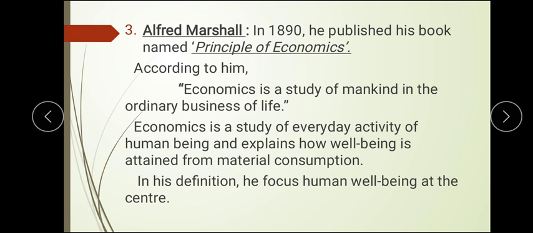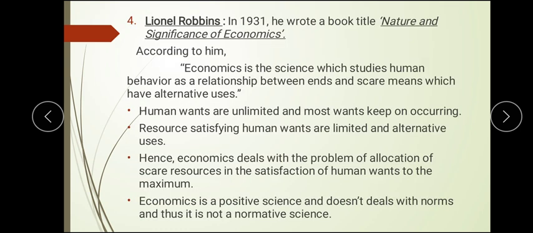where he focuses more on well-being. Human well-being should be there, meaning satisfaction for human should be there, rather than keeping the focus on wealth. Whereas Adam Smith was focusing on wealth, Alfred Marshall was focusing more on human satisfaction, that is, human welfare or human well-being.